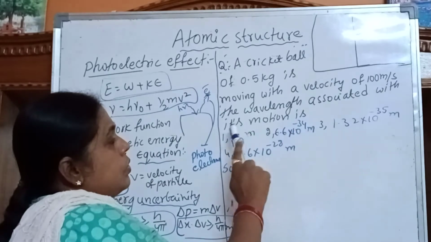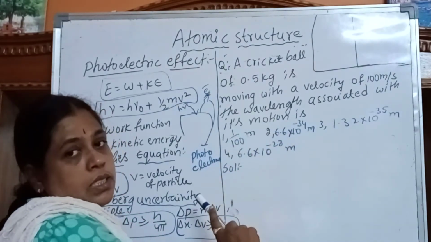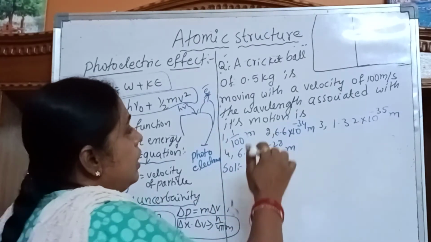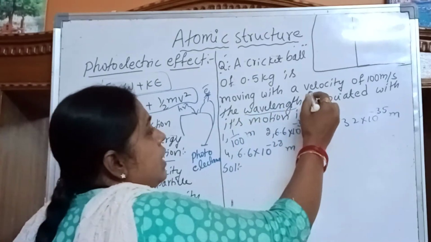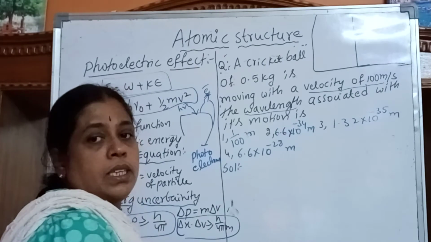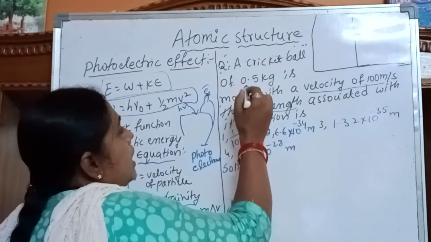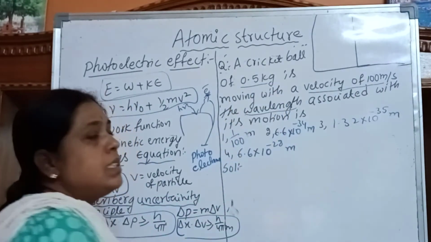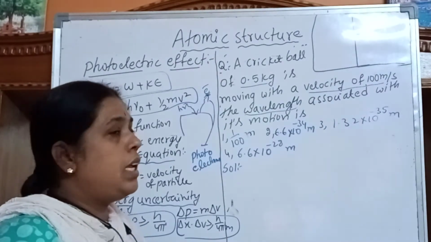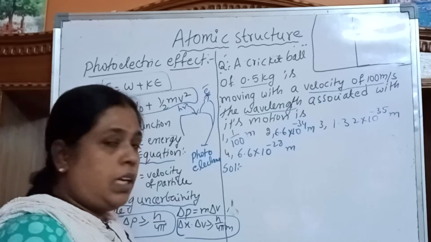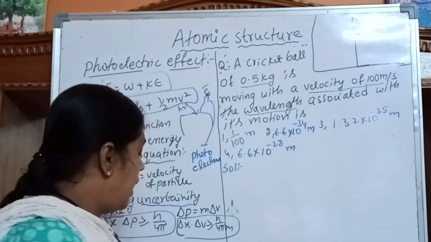The wavelength associated with its motion is, that means we have to calculate the wavelength. Here the velocity is given as 100 meters per second, and the mass is given in kg, the unit for mass. Using these we have to calculate the wavelength.